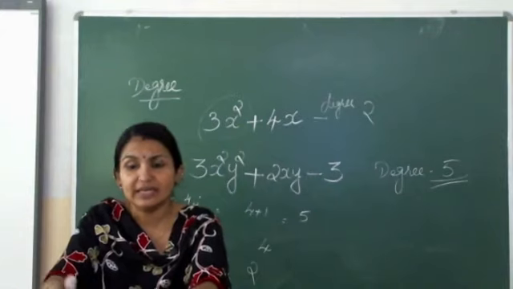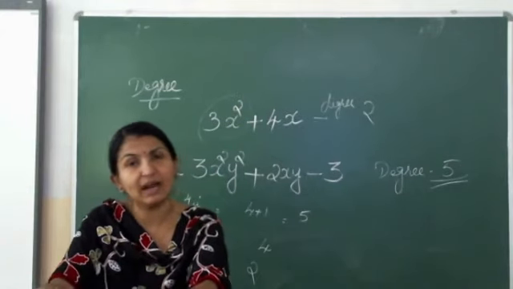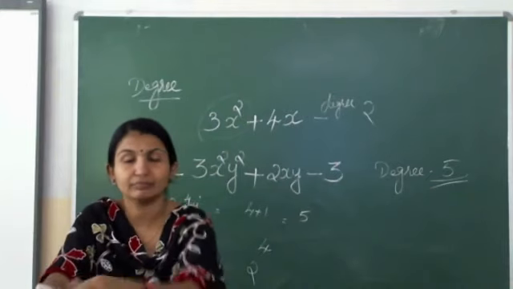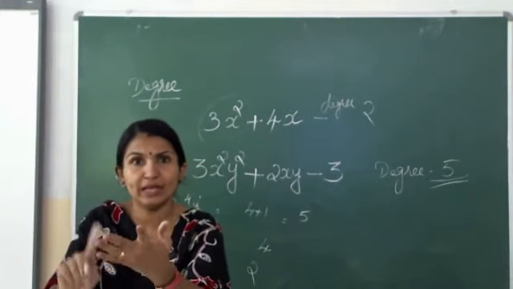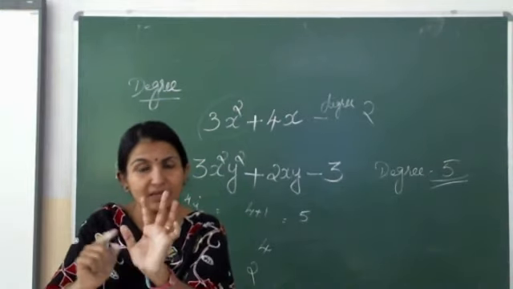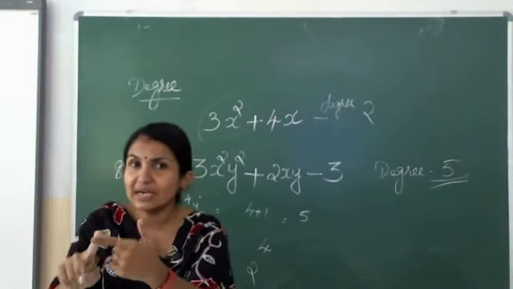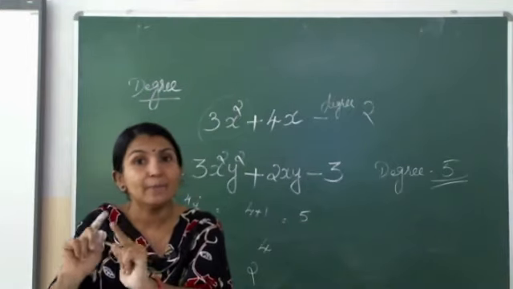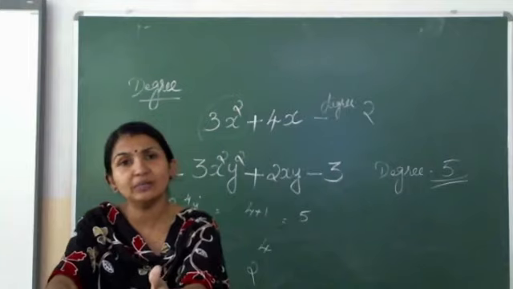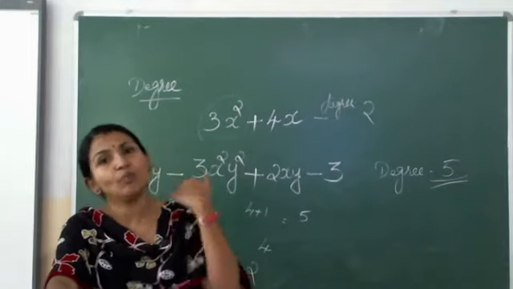Then we studied like terms and unlike terms, and then mono, binomial, trinomial, multinomial, polynomials. Difference between multinomial and polynomial is, multinomial is 2 or more than 2 and polynomial means 1 or more than 1.